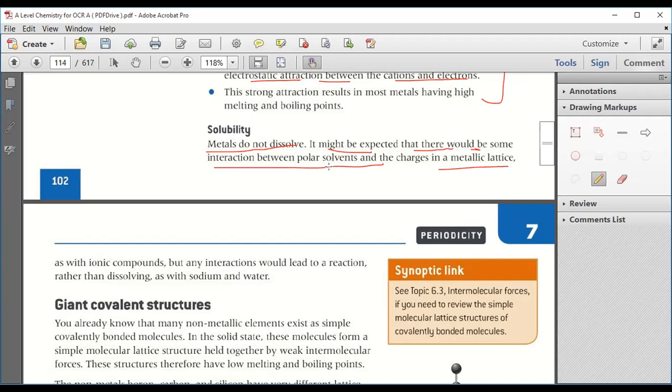So this interaction is known as a reaction, not dissolving. Clear?